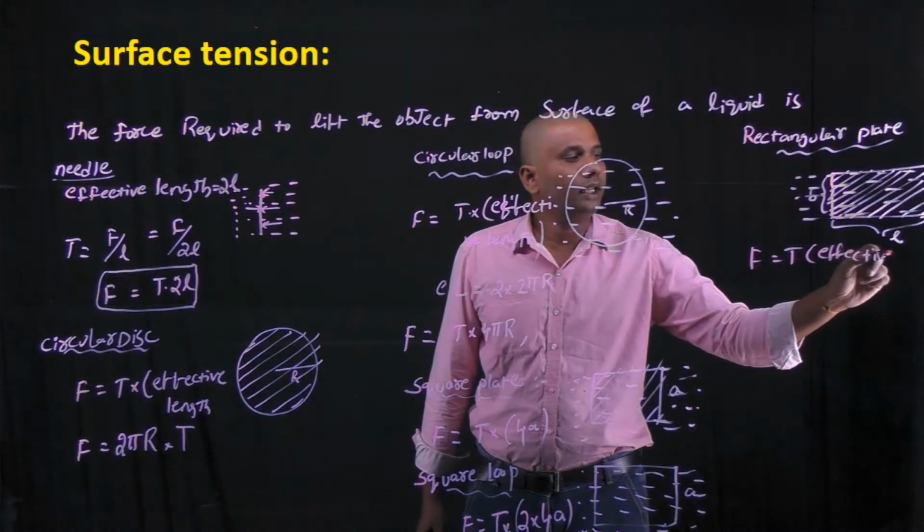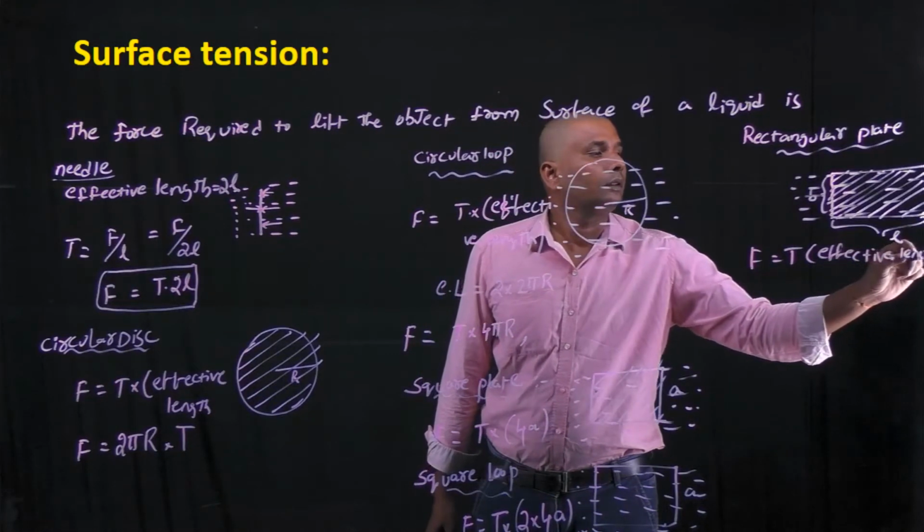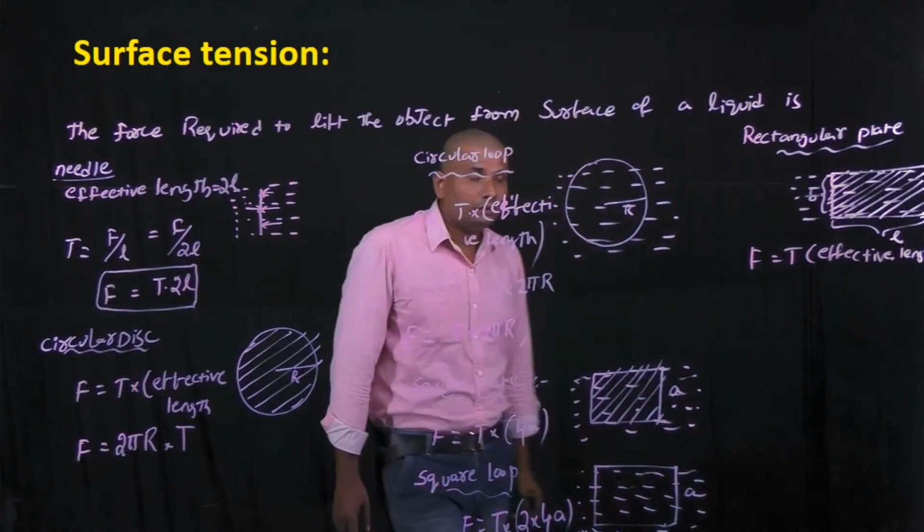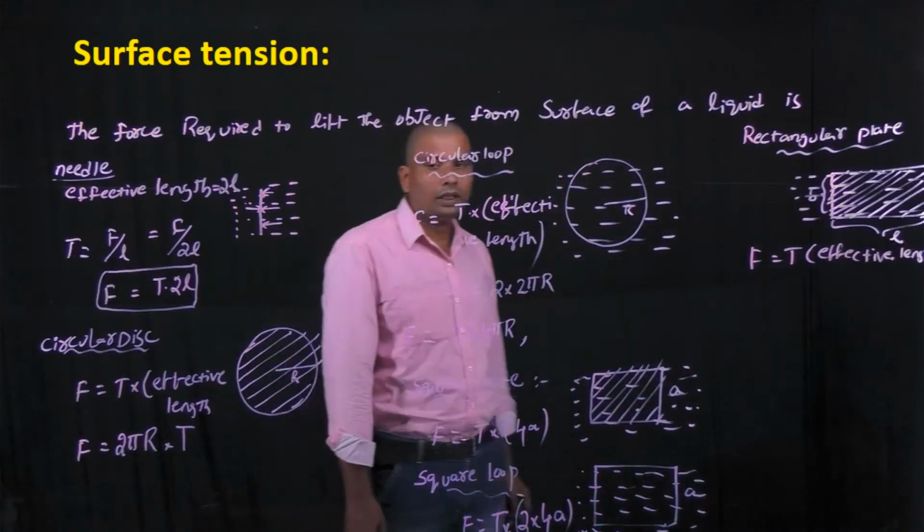Here the effective length means the length which is in contact with the water of the object.